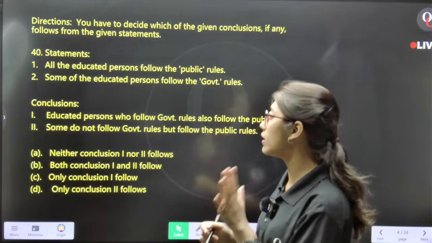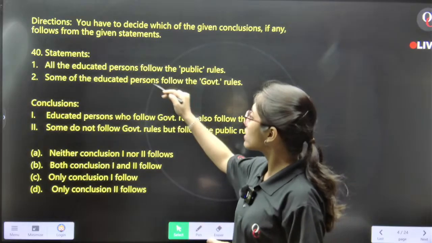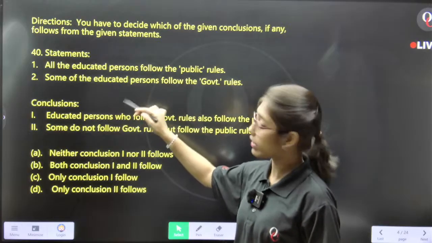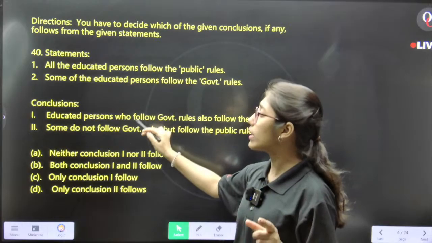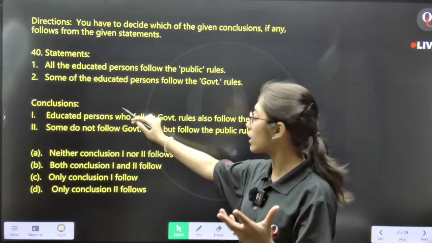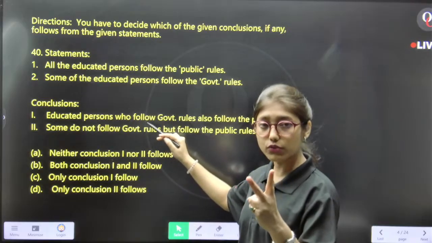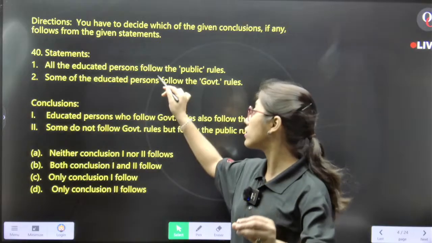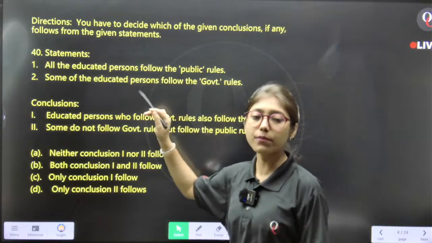In logical reasoning, we study the statements first, and then we decide the conclusions. There are two conclusions which we decide according to the statement.